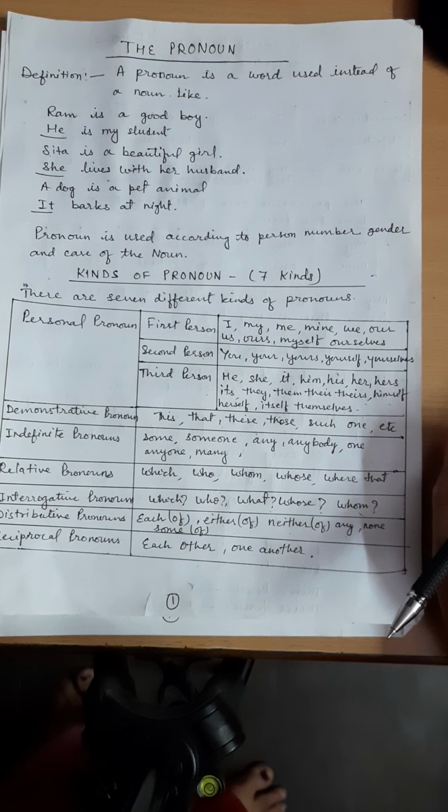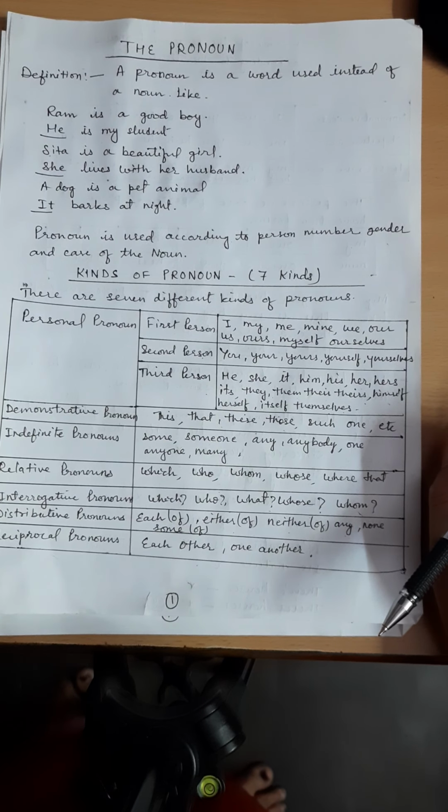Like Manu is absent because Manu is ill. This sentence can be better expressed as follows. Manu is absent because he is ill. Here we have used the word he, or the pronoun he, instead of repeating Manu again. So, a word that is thus used instead of a noun is called a pronoun.